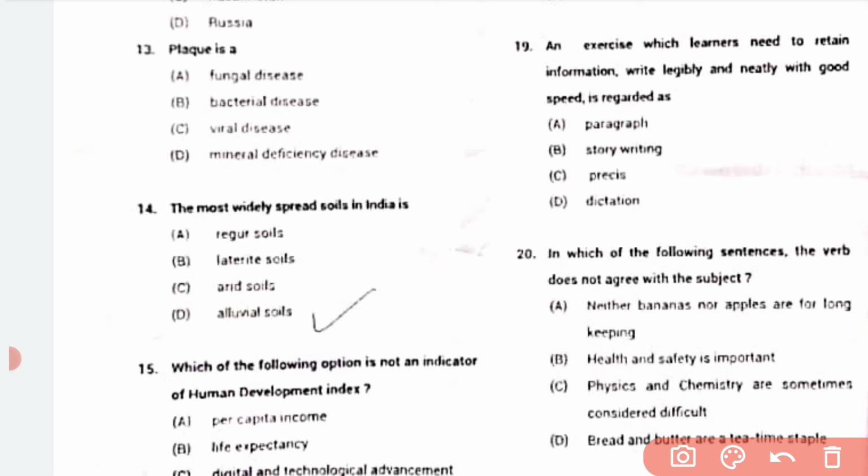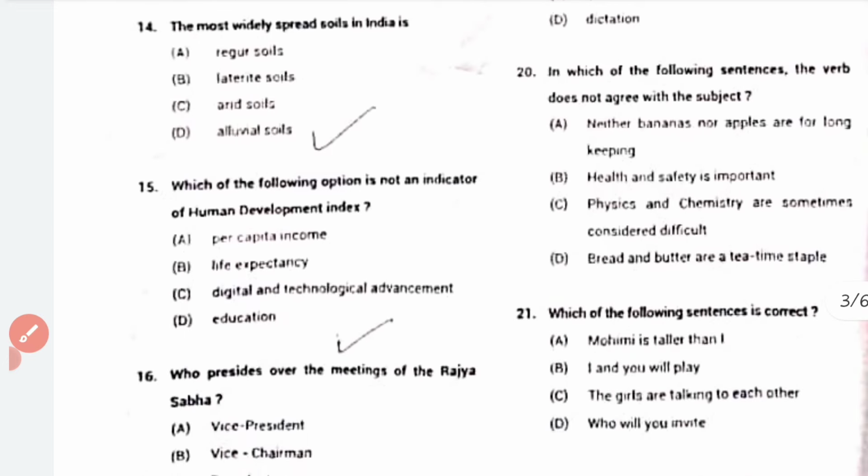19. An exercise which learner need to retain information, write legibly and daily with good speed is regarded as, this one should be dictation. If you dictate and you have to write with a good speed, then legibly and neatly, because for a paragraph and storytelling and precis, you could write whatever you want. So my correct answer is D, dictation. In which of the following sentence the verb does not agree with the subject? And for question number 20, for this one also I'm not sure, but my correct answer for this is D, bread and butter are a tea time table.